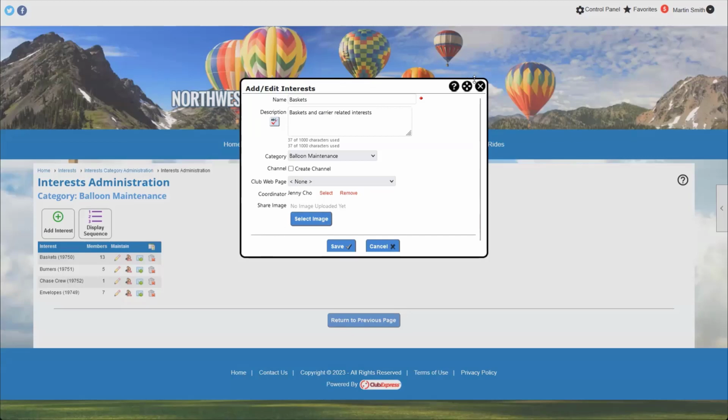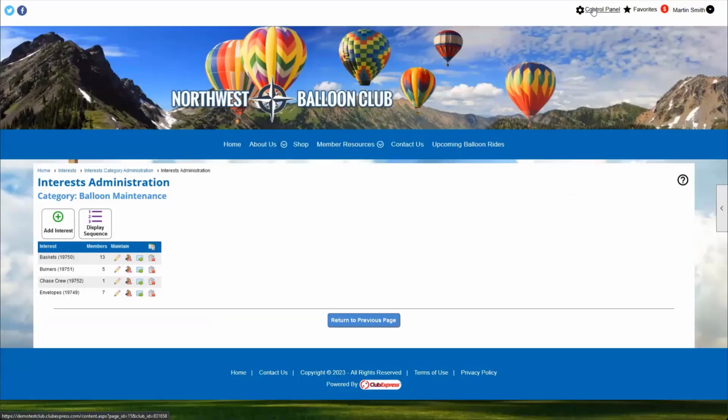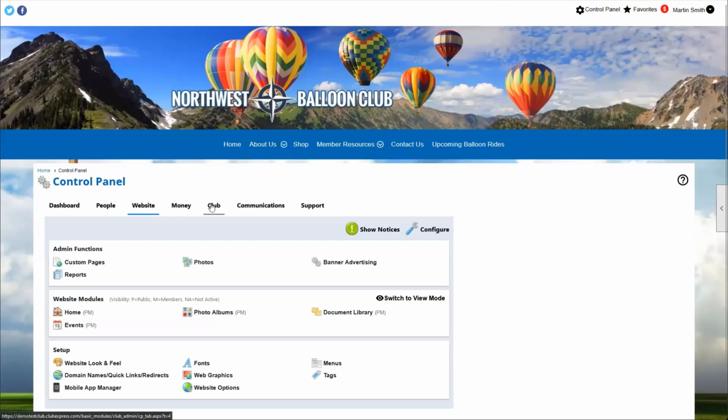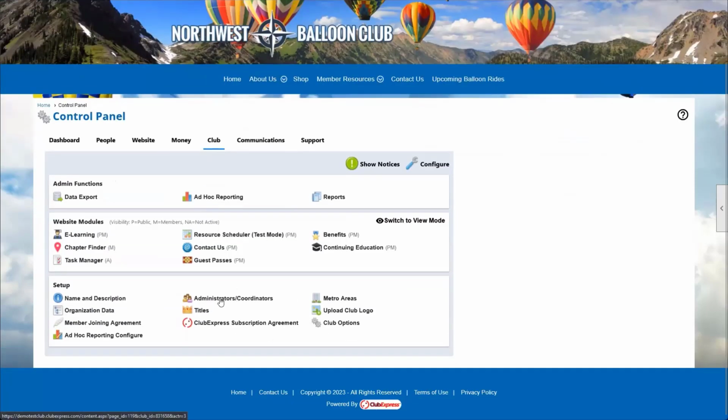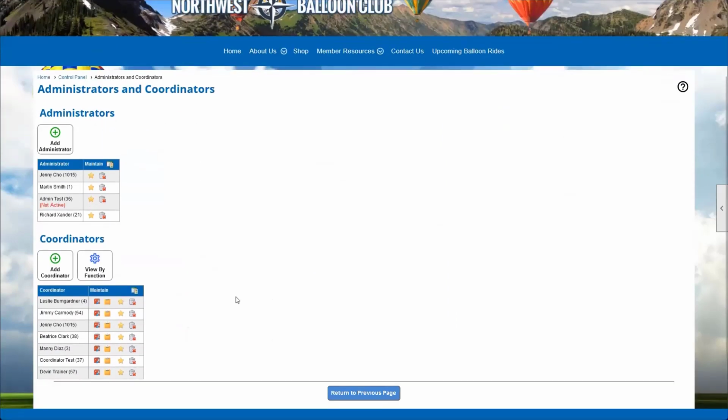So generally, when we say admin, we refer to all of your full website administrators. And the way you can check those out, Devin's showing us now, is in your club tab, which might be labeled differently. It's the one right before the communications tab. Yours might say league or organization. In the setup section, you can see administrators and coordinators. That's the best spot to check out who exactly is a full admin on your site.